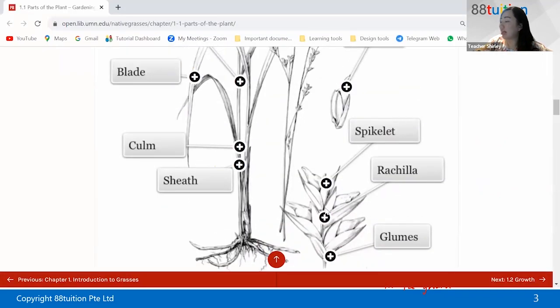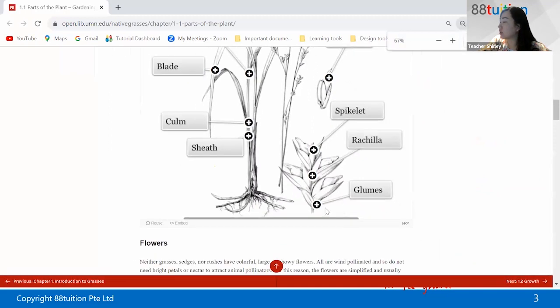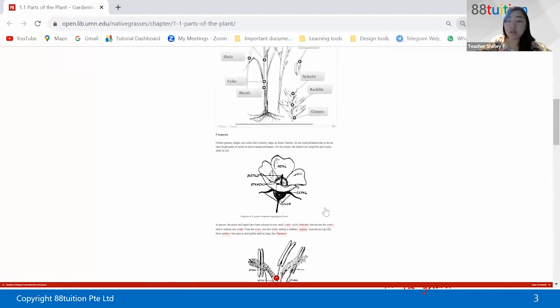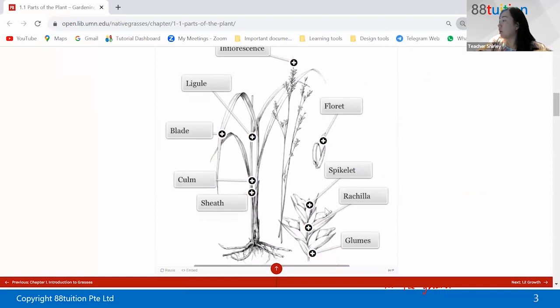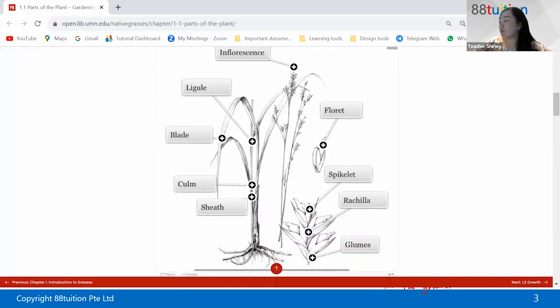Okay, if we didn't keep cutting the grass, by right it should grow flowers as well. But because we keep cutting, it's always left with this part. So can you see the culm here? The culm is actually the stem of the grass. The one we always see is the blade of the grass, right? We hardly see the flowers and the florets.